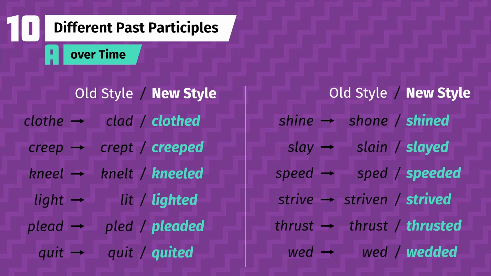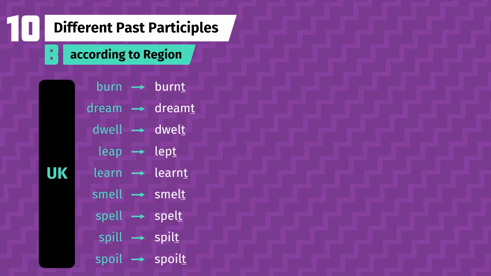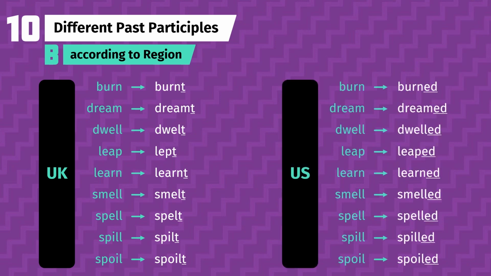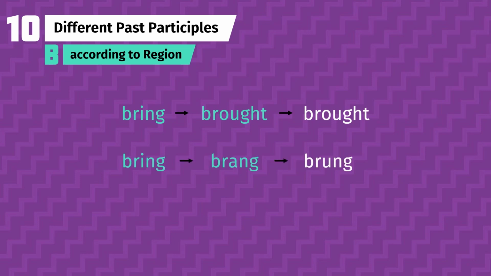B. Past participles can vary from region to region. Much of the UK uses slept, dwelt, learnt, and a handful of others with a T ending, while those same words in the US have the regular -ed ending. For another example, the past participle of bring is most commonly brought. However, in some regions, even within the same country, you might hear brung, or possibly broughten.